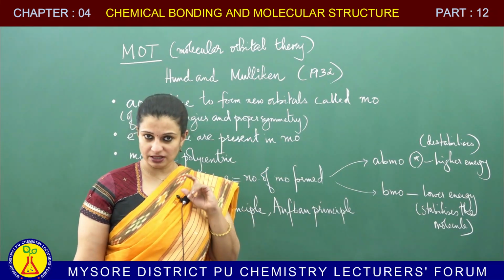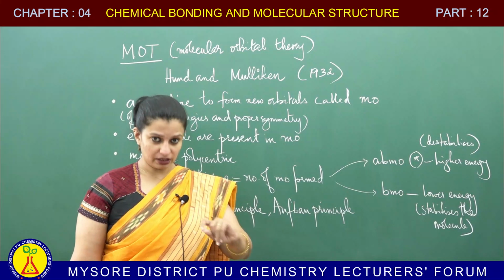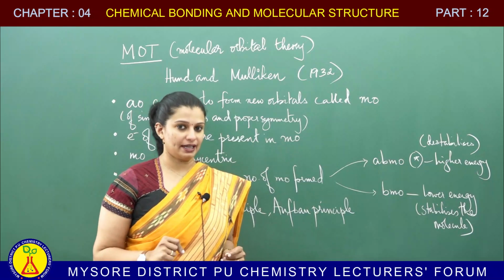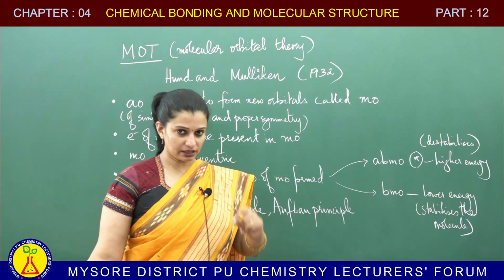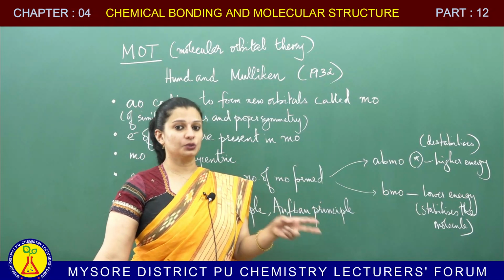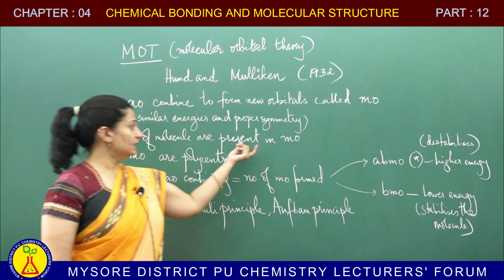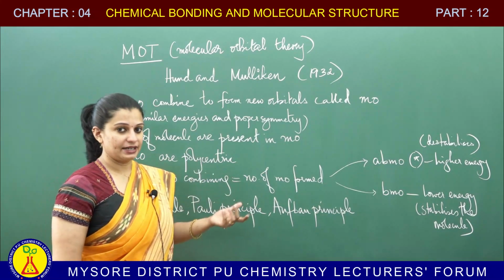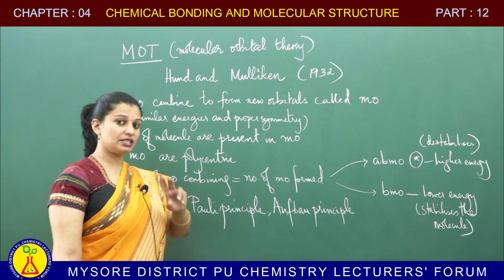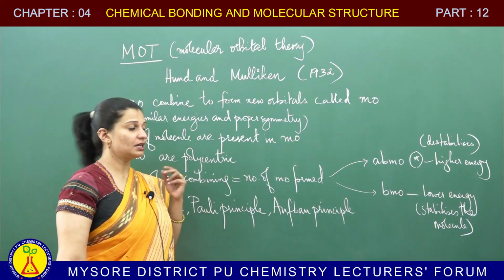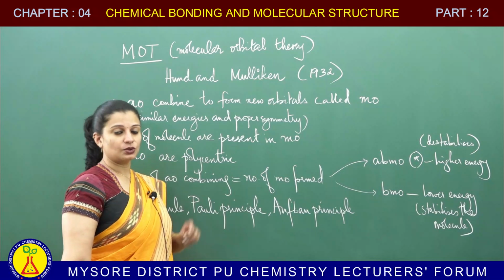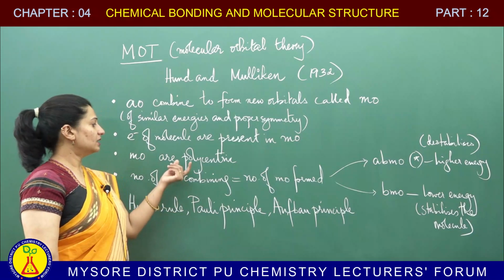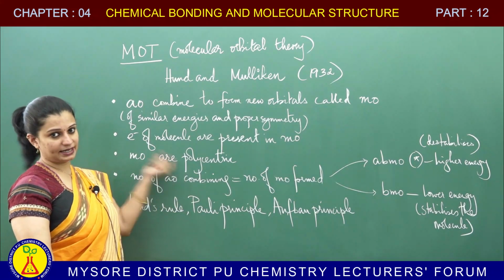So atomic orbitals are monocentric, whereas molecular orbitals are polycentric.